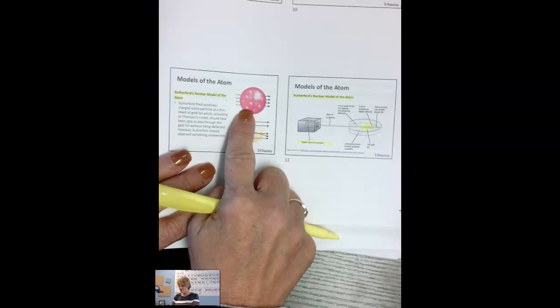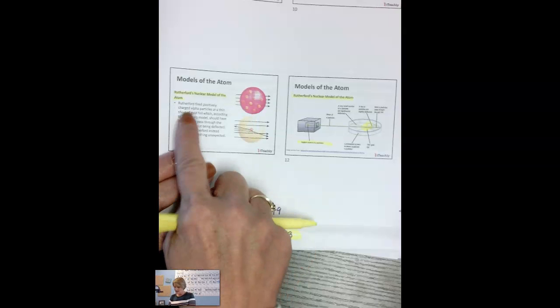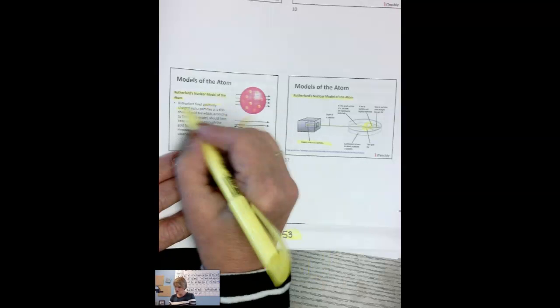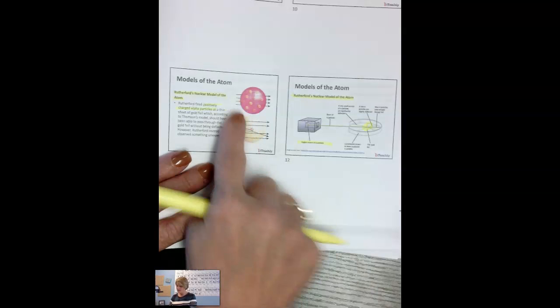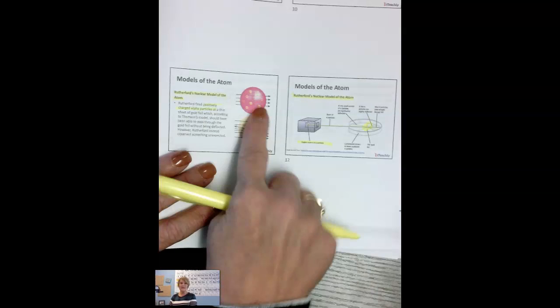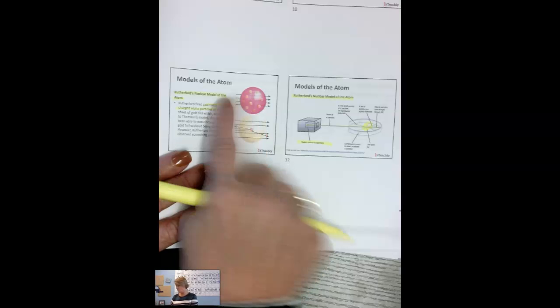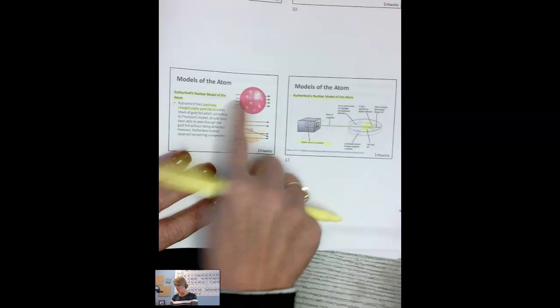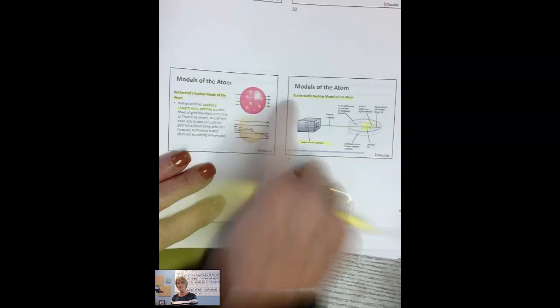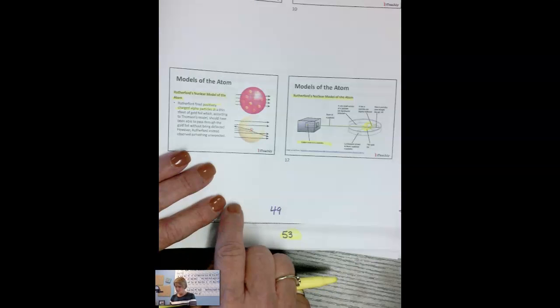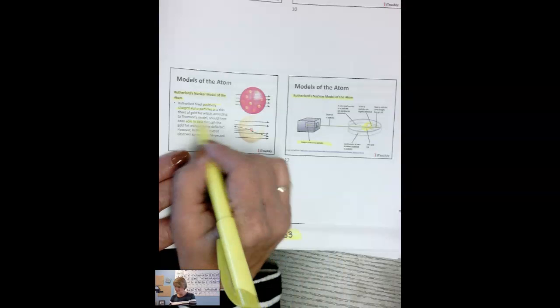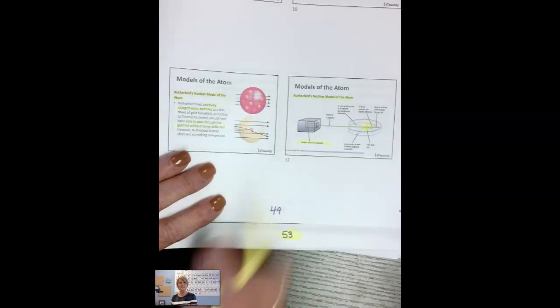And so what Rutherford did is that he fired positively charged alpha particles at this thin gold foil. And he was thinking that things would look like this. What he expected to happen was for everything to just go through. He said everything should have been able to pass through without being deflected.